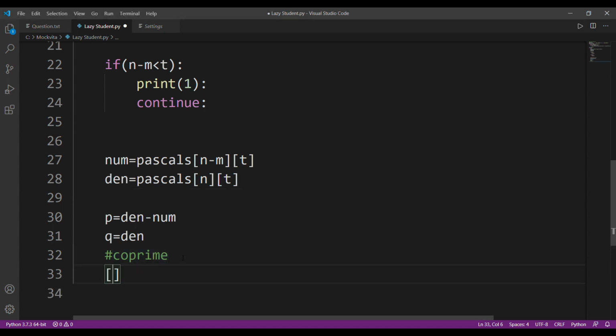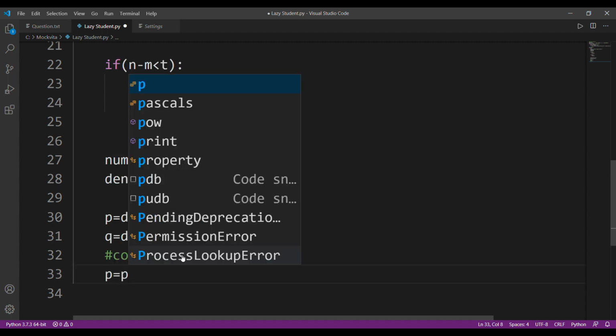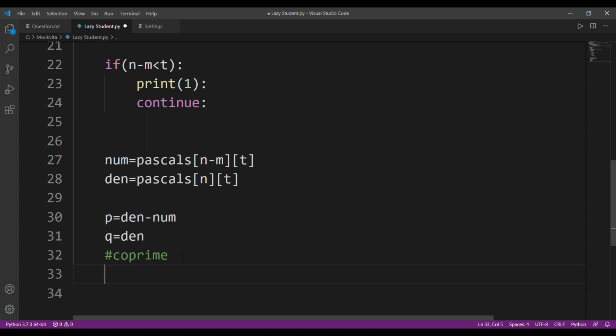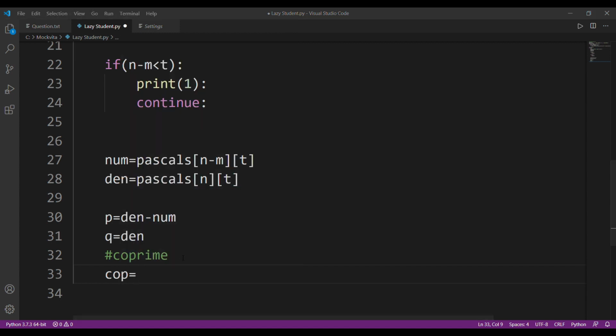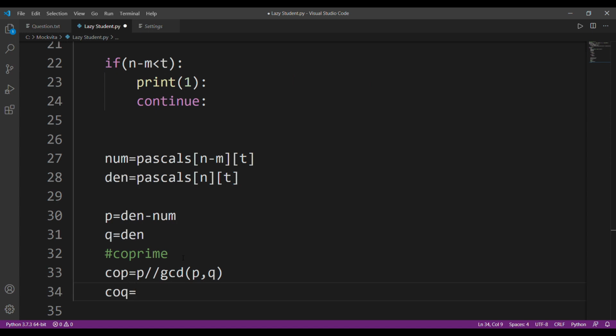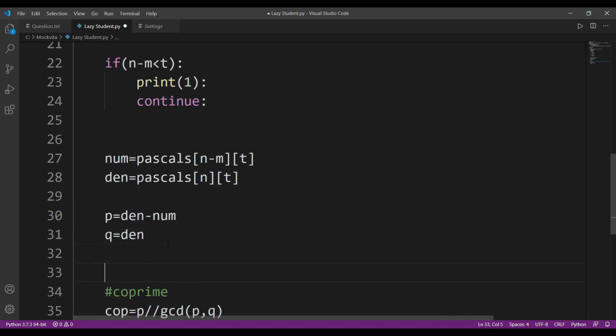So if you want to make any number co-prime, I'll make p co-prime itself. For that, I'll just take two other variables, co p and co q. If you want to make any two numbers co-prime, you have to divide them by the GCD of p and q. I'll give an example. Suppose we had 3 and 6, and if you want to make them co-prime, how to divide them? We have to find the GCD. The GCD of 3 and 6 is 3. So if we divide them by 3, we'll get 1 by 2.